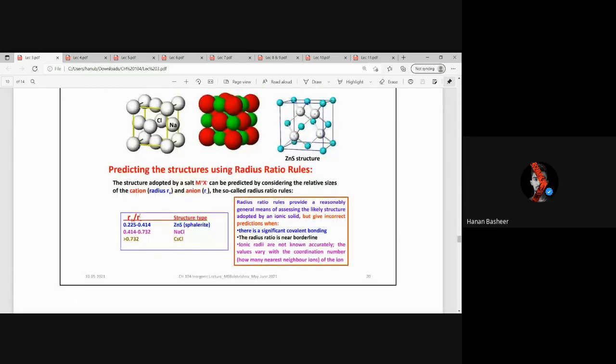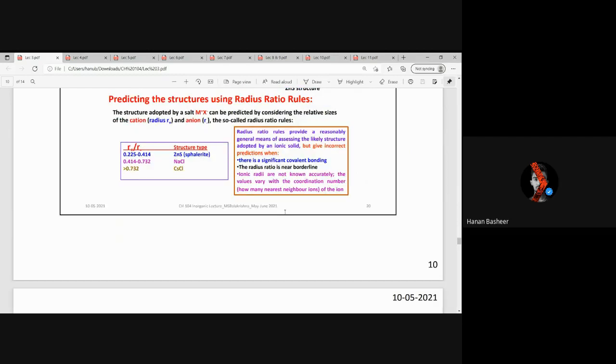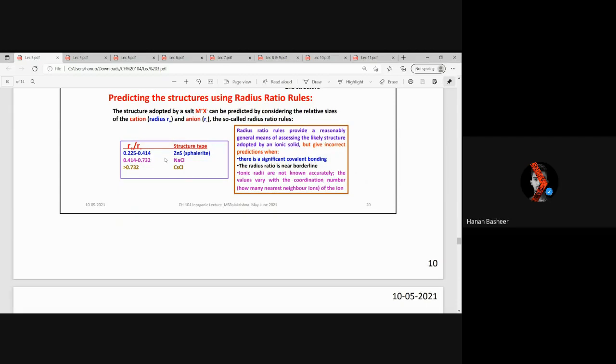The cation radius to anion radius ratio is used to determine the structure. So we give the structure name as ZnS or fluorite, if the radius ratio is between these two values, and between these two values we will have NaCl, and greater than 0.732 will give CsCl. There's an issue that if the radius ratio is near borderline, we might not be able to predict which type of structure it will be. If there is significant covalent bonding, then also we cannot predict. And if ionic radii are not correctly known, then there is also a drawback.